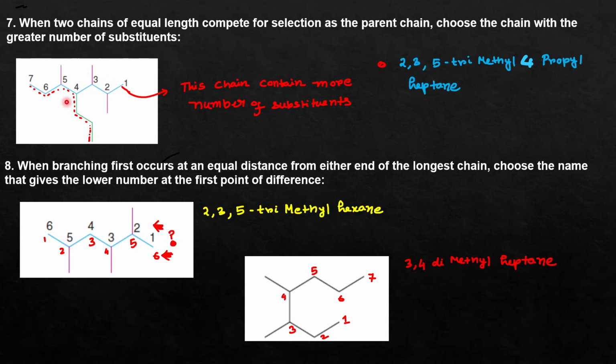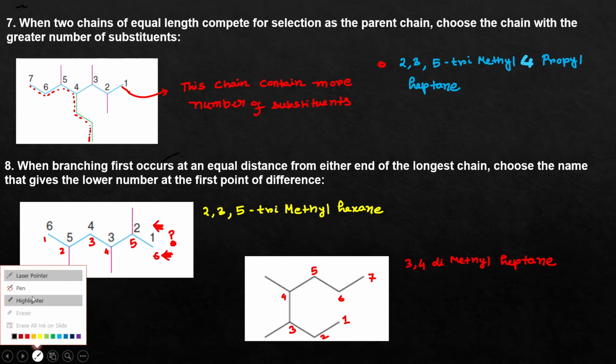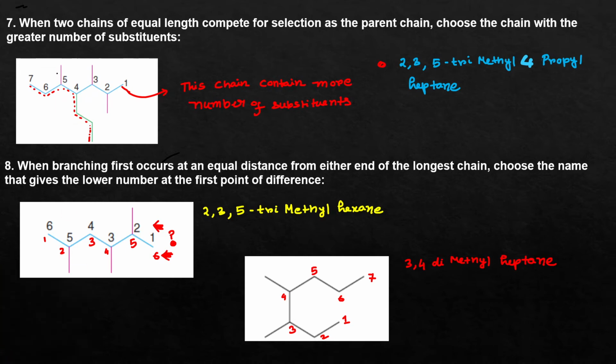You can see that this parent chain has only one or two substituents. If you consider this as your parent chain, you will have this methyl substituent and this substituent. On the other hand, if you choose this as your parent chain, in that case you will have a total of 3 substituents. That is, this is one methyl group, this is one methyl group, sorry, 4 substituents.